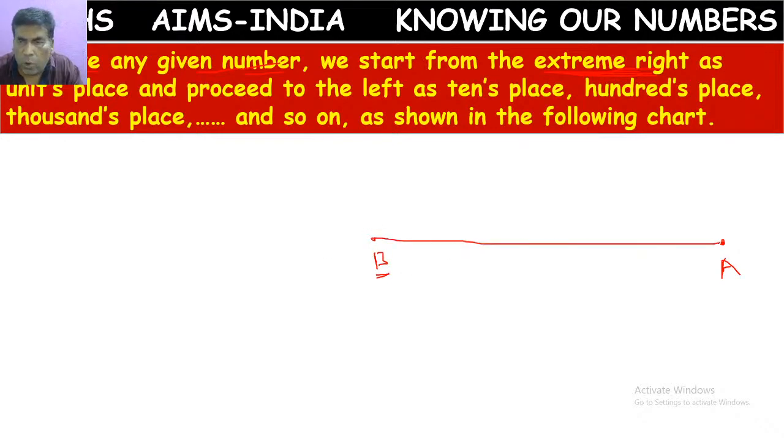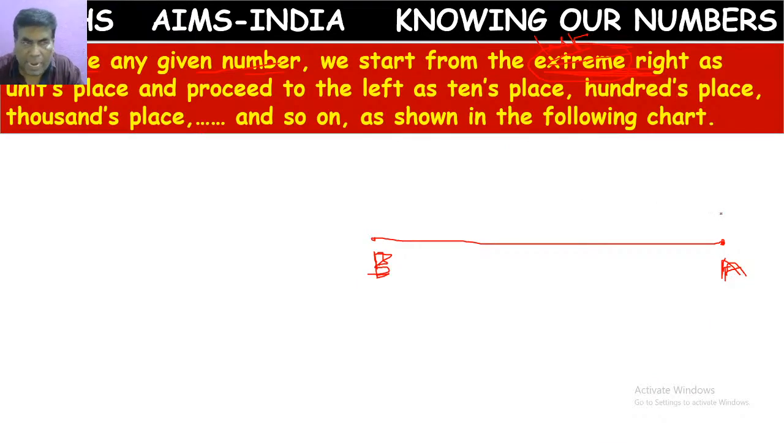If I draw a line between A and B, A is the extreme right and B is the extreme left. Extreme means last, the very last one. While we are writing numbers, we start from the extreme right.